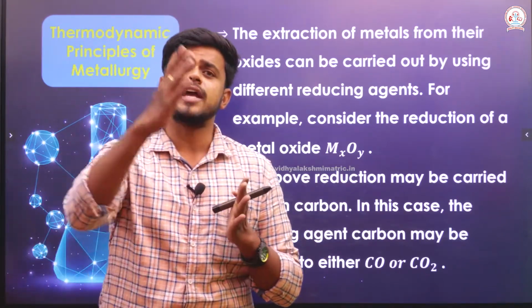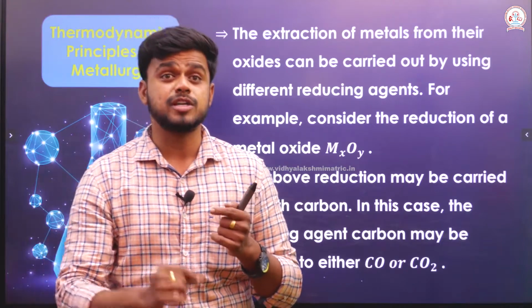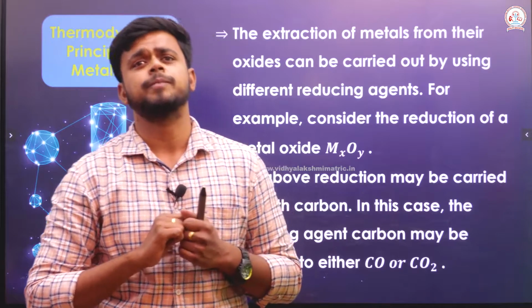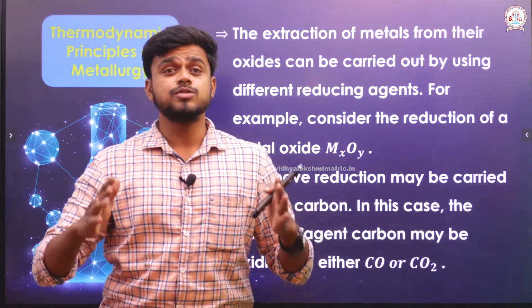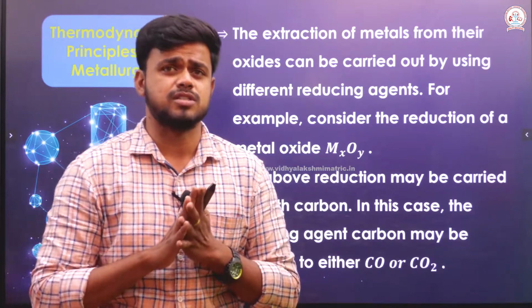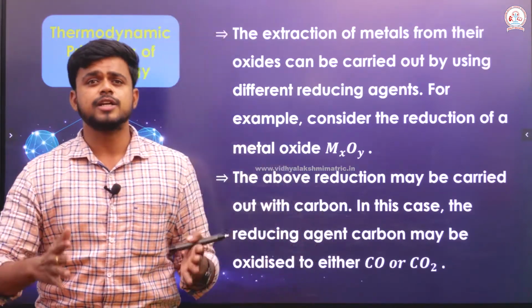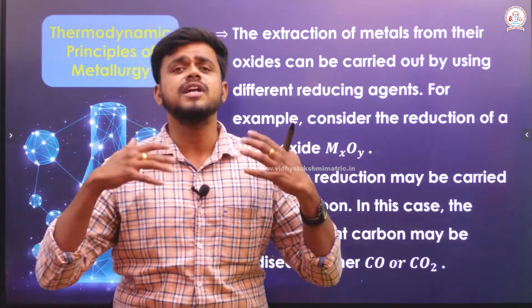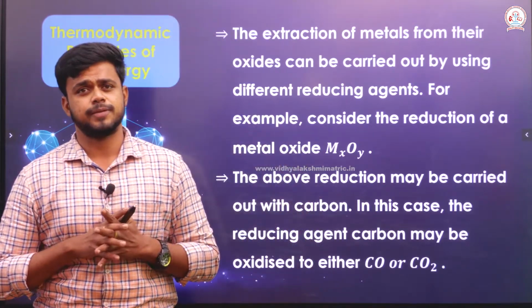From the metal oxide, if I need to arrive at a metal, I must choose a correct, possible reducing agent. Those reducing agents can never be common for all the reduction processes, which means the reduction of a metal oxide to a metal can be done with the help of different reducing agents.